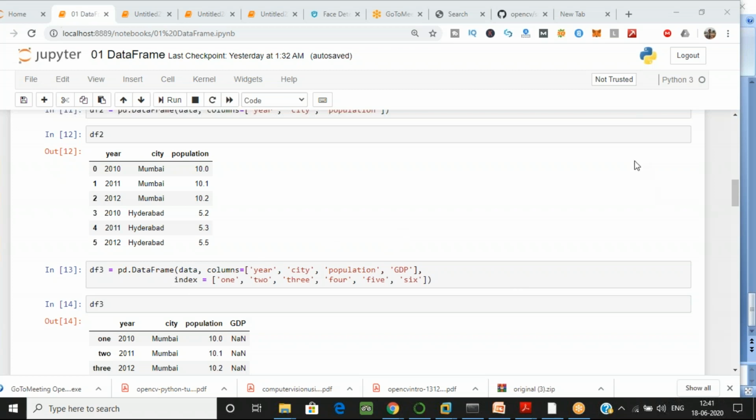Again, I am creating one data frame, and over here I'm passing my dictionary again, which is stored in data, and I'm passing the columns because now I want year, city, population and GDP. And also I am giving the index value over here because I want the row index to be like this: 1 2 3 4 5 6.